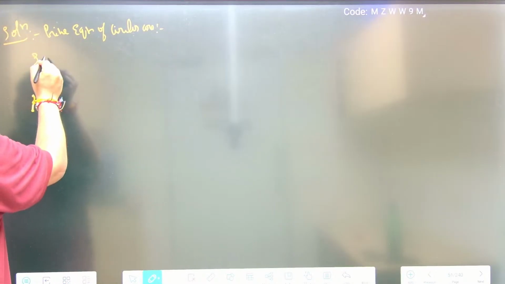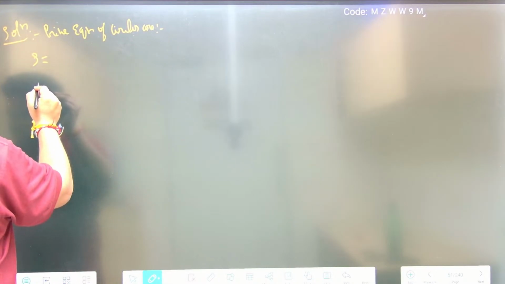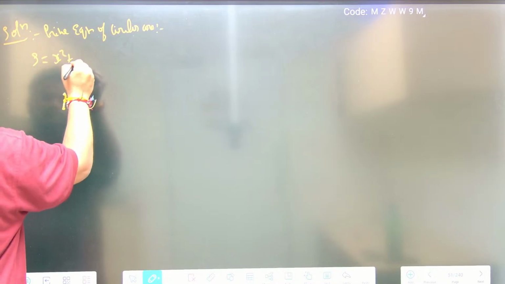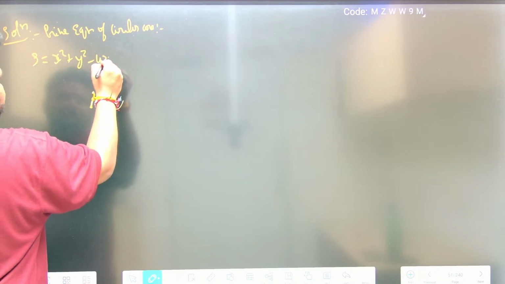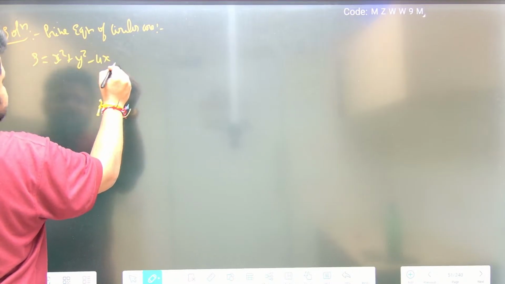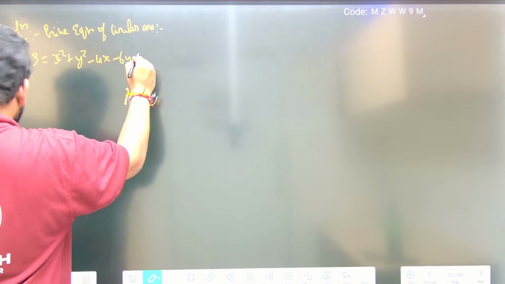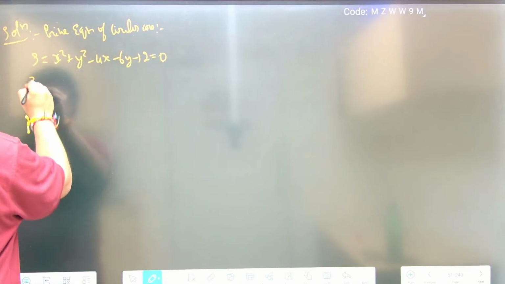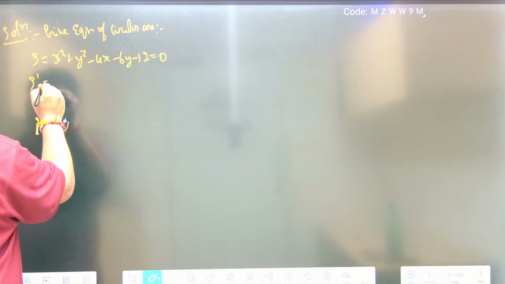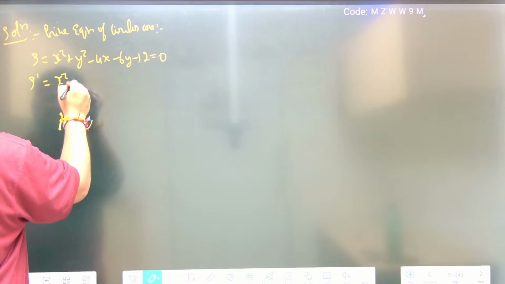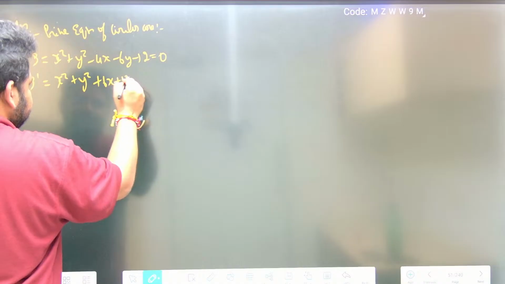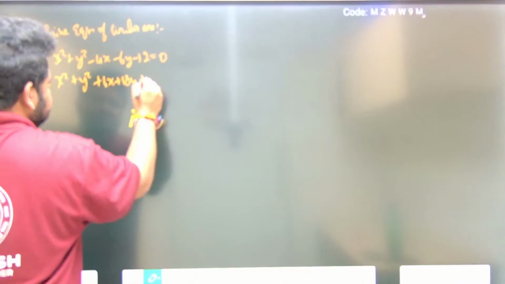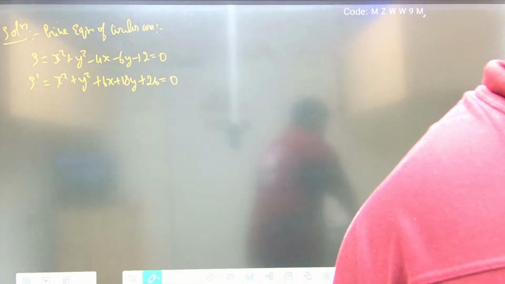First is S, which is x square plus y square minus 4x minus 6y minus 12 is equal to 0. Next, let me take it as S dash, that is given as x square plus y square plus 6x plus 18y plus 26 is equal to 0. This is what we have, friends.